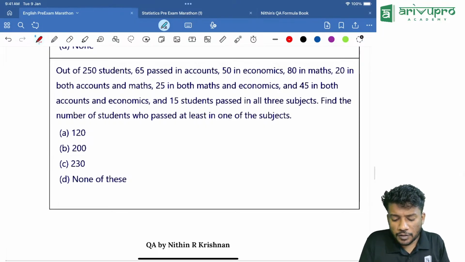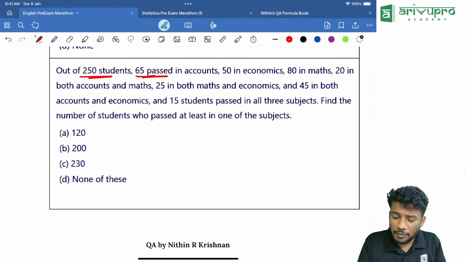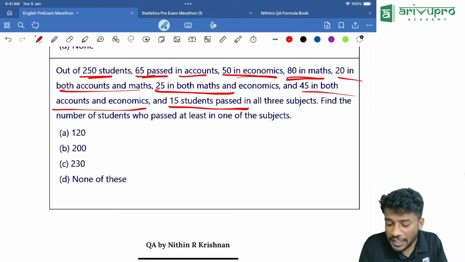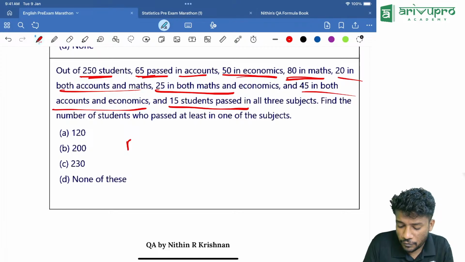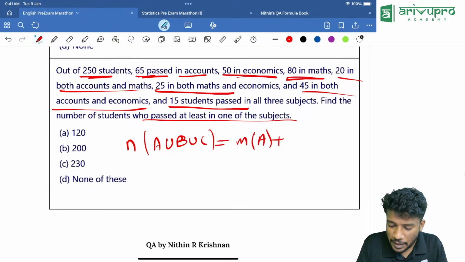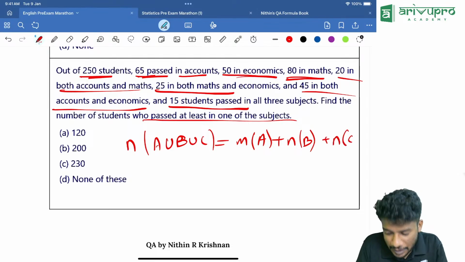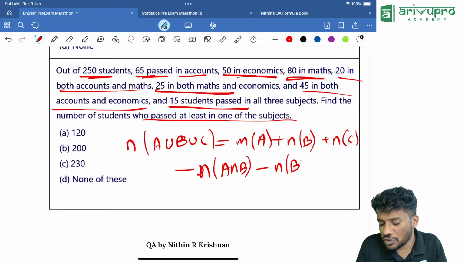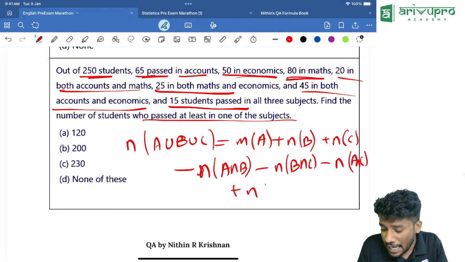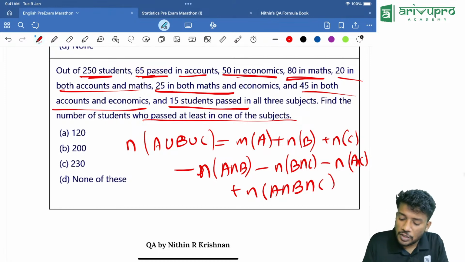Now look at this, people. Out of 250 students, 65 passed in accounts, 50 in economics, 80 in maths, 20 in accounts and maths, 20 in maths and economics, 15 in both economics and accounts, 15 passed in all the 3 subjects. They are asking who passed at least one of the subjects. At least one means A union B union C, which is equal to n of A plus n of B plus n of C minus n of A intersection B minus n of B intersection C minus n of C intersection A plus n of A intersection B intersection C. So n of A is how much?